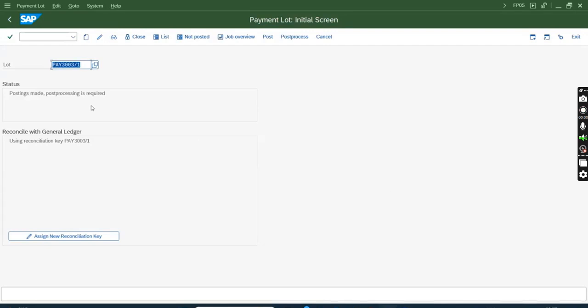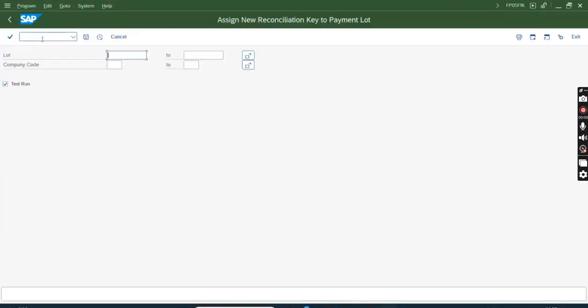So for that, SAP has given an automation. What is that automation? You can go to /o FP05 FIK and hit enter. You just need to enter the company code 0903. If you execute it, SAP will find all payment lots in this company code in which at least one item is in clarification, and it will automatically assign a new recon key. For example, here I'm not entering any payment lot, I'm just entering the company code.